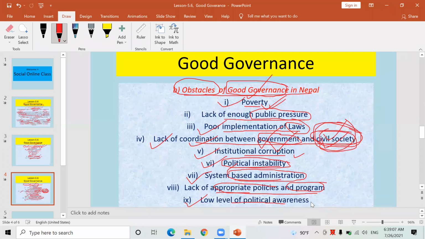They have to do hard work for their survival to earn some amount of money every day. Because of this, there is a low level of political awareness in the majority of the public. Therefore, the leaders are doing whatever they like. Okay, whatever they desire, they are doing it in our nation. And because of this very reason, to a great extent, good governance is not maintained in our nation.